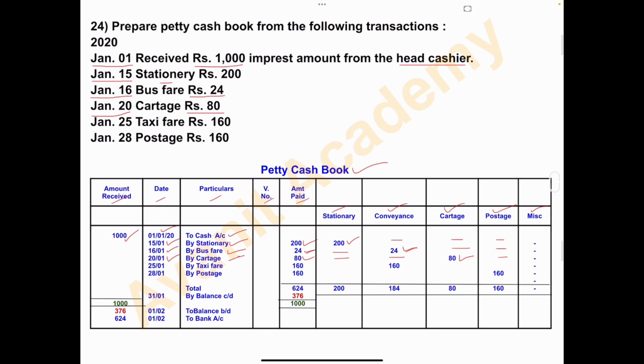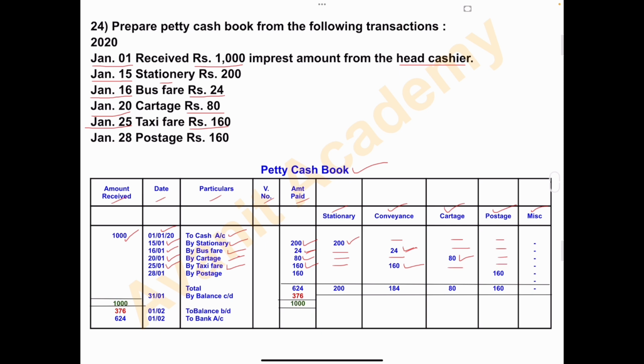Next, on January 25th, taxi fare rupees 160. 25th January, by taxi fare, amount paid 160, stationery column nil, and in conveyance column write 160, other columns nil.